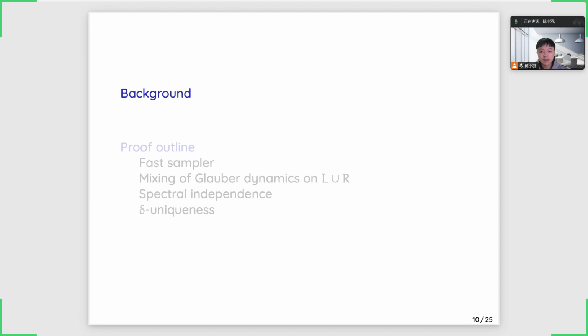Okay, so in the rest of this talk, I will first introduce some background to you. Then I will briefly outline the proof of the results that I have mentioned, including the fast sampler and the fast mixing of the Glauber dynamics.